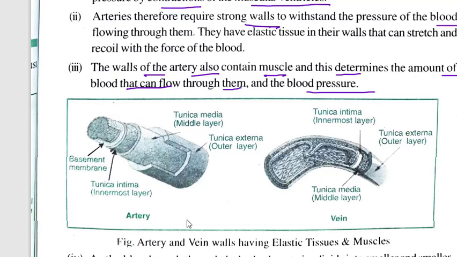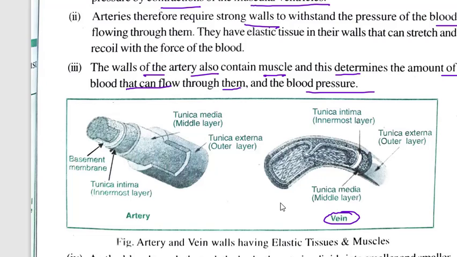So here you can see artery, it's a structure. The outermost part we call the outer layer, that is tunica externa. Then the middle layer is called tunica media. Inside we have tunica intima, the innermost layer, and beneath that we have a basement membrane, and inside blood is flowing. Here we have the structure of a vein. The outer part is called tunica externa, the outer layer. Again, the middle is called tunica media, and the inner is called tunica intima.